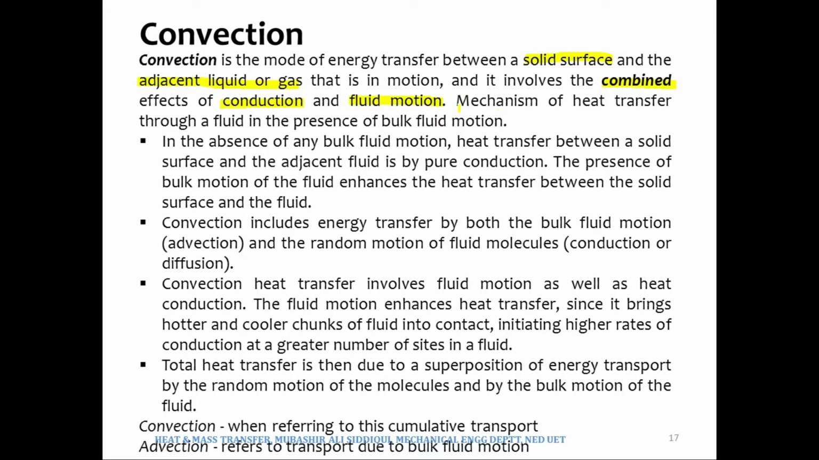Or we can say that convection is the mechanism of heat transfer through a fluid in the presence of bulk fluid motion. That is the same definition as the previous one.